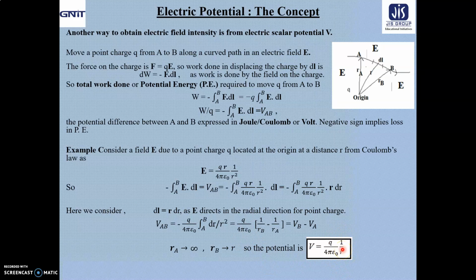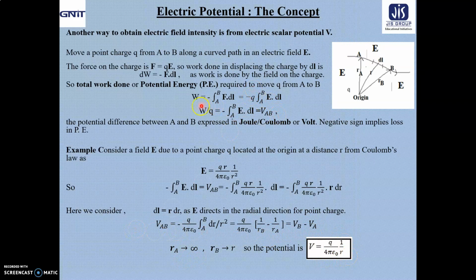Now consider the definition of potential with which you are familiar. The potential at some point within the field is nothing but the work done to bring or move a charge from infinity to that point. Here we have done the same thing. We have moved A to infinity, so RA tends to infinity, and from here we get V equals Q by 4 pi epsilon naught into 1 by R.